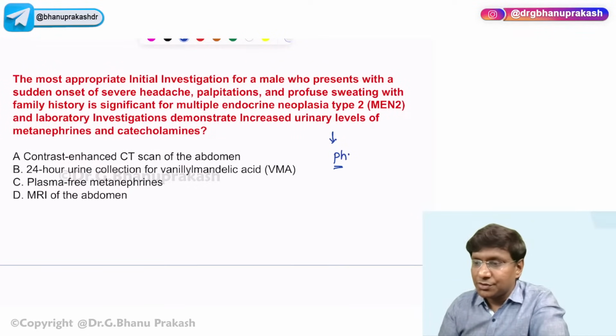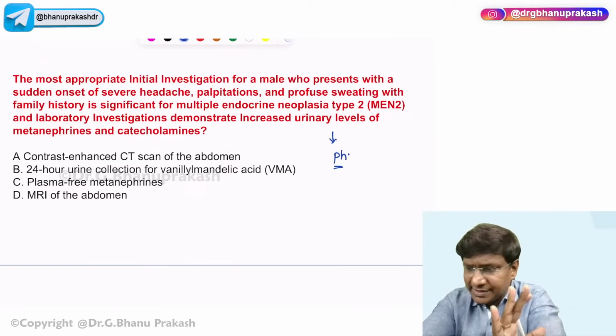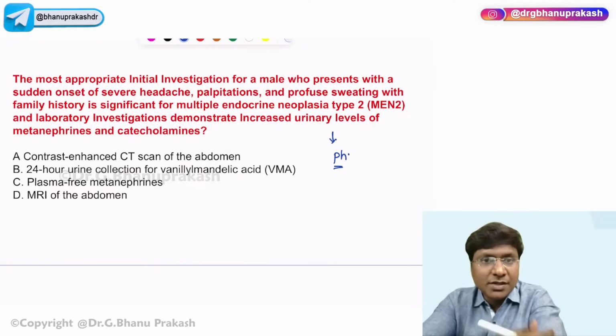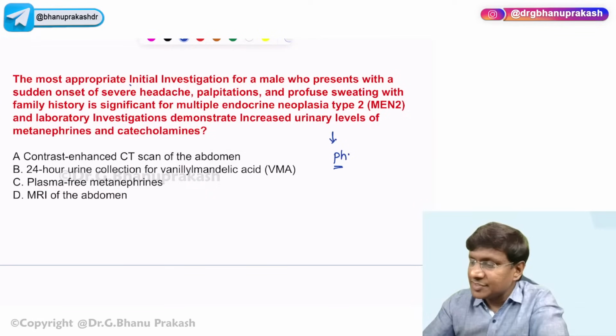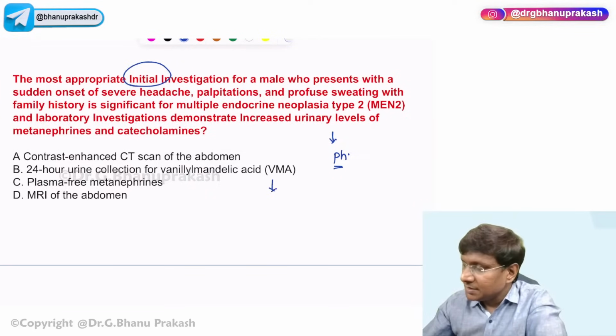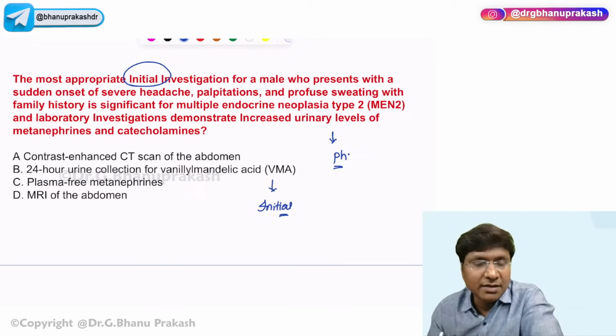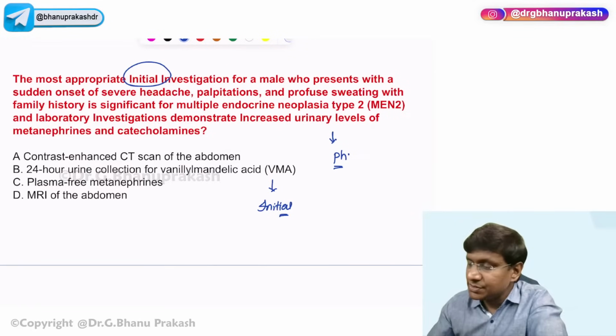So in pheochromocytoma, what will be the initial investigation and what will be the confirmatory test? Both are there. So the initial investigation, yes, many of you are answering: the initial investigation will be 24-hour urinary levels of metabolites of catecholamines and the plasma metanephrine levels.